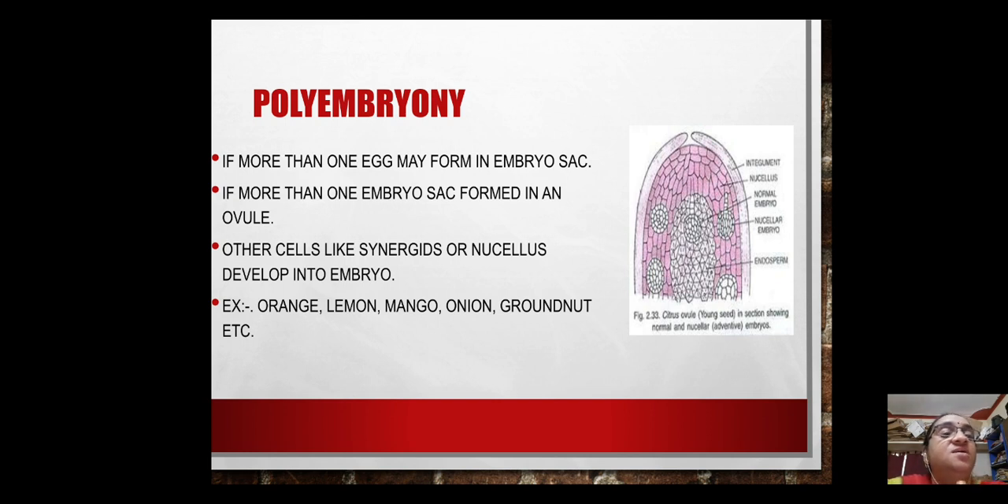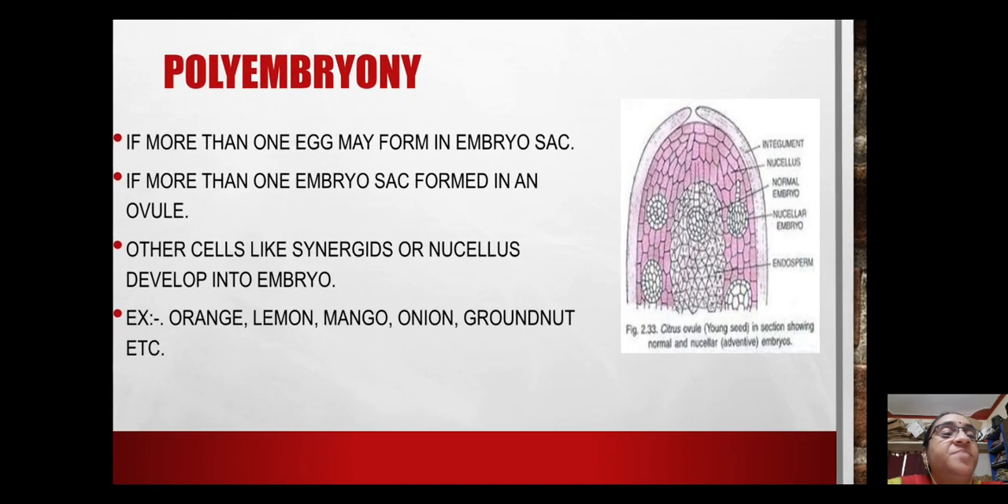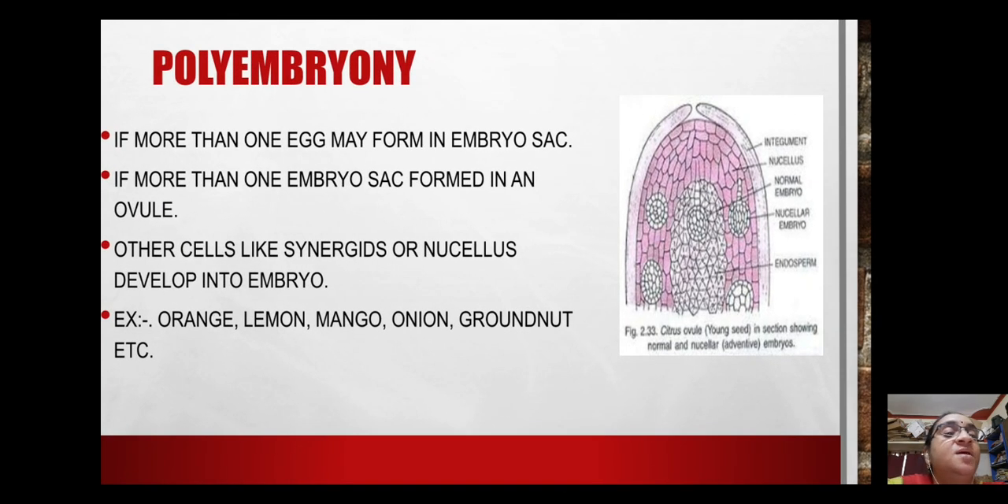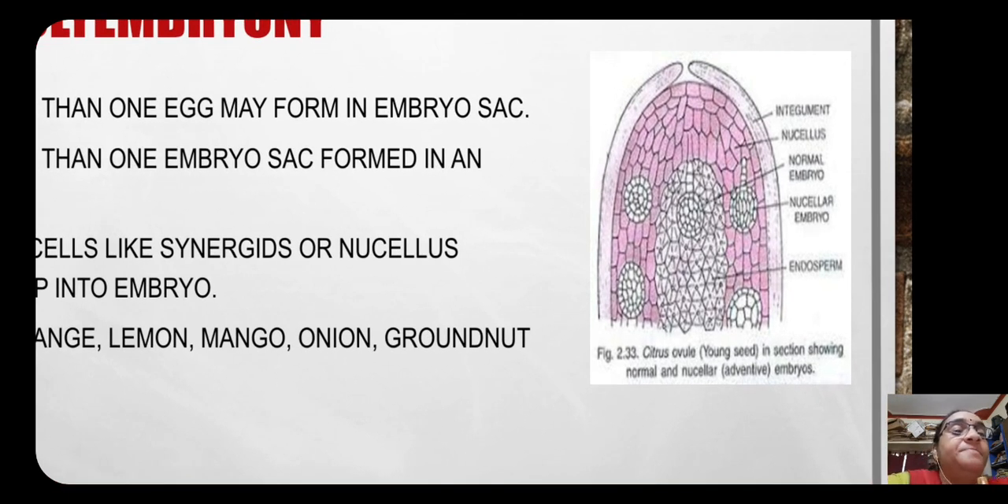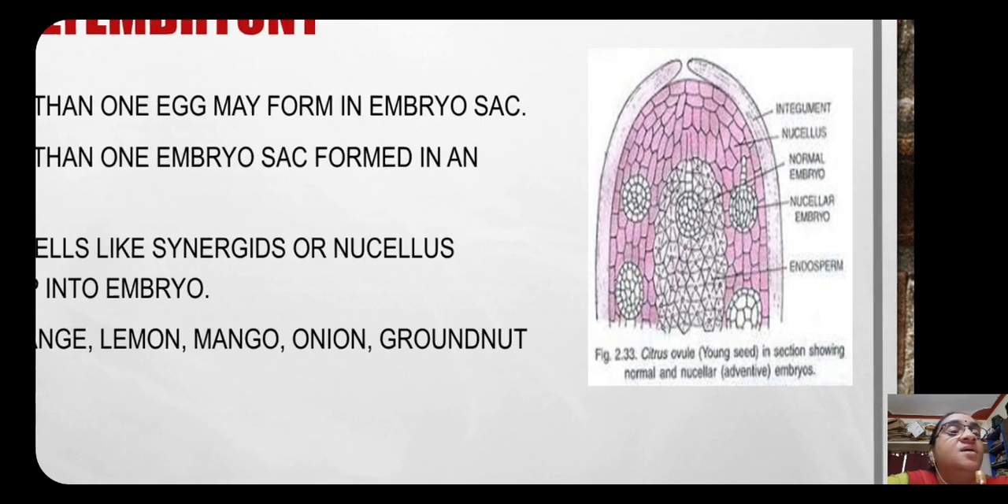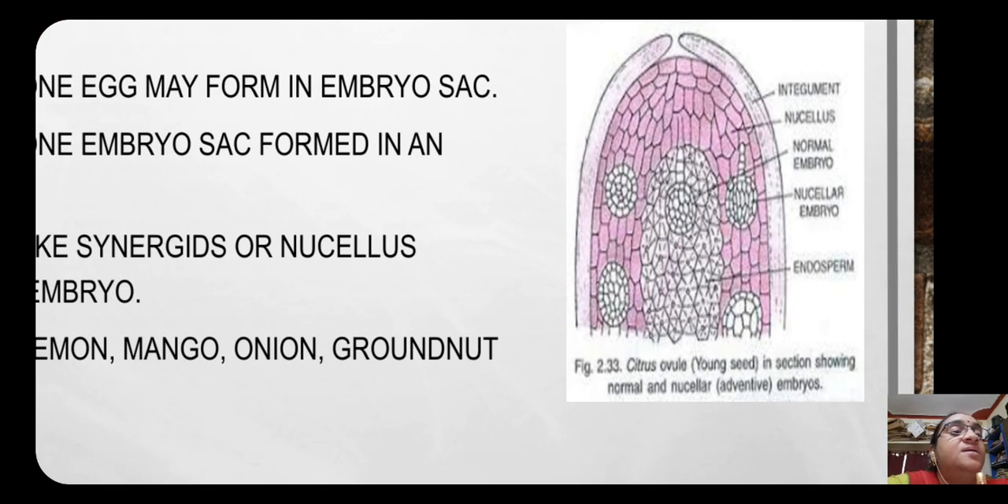There is a picture next to the description here. You just concentrate and see. This is a citrus ovule. Citrus means Mosambi, orange, all these come under the citrus genus and belong to the family Rutaceae. In the citrus ovule, you see, a nucellar embryo is developing, and a normal embryo also is developing. So from the nucellus tissue also an embryo is developing. That is what is called polyembryony.